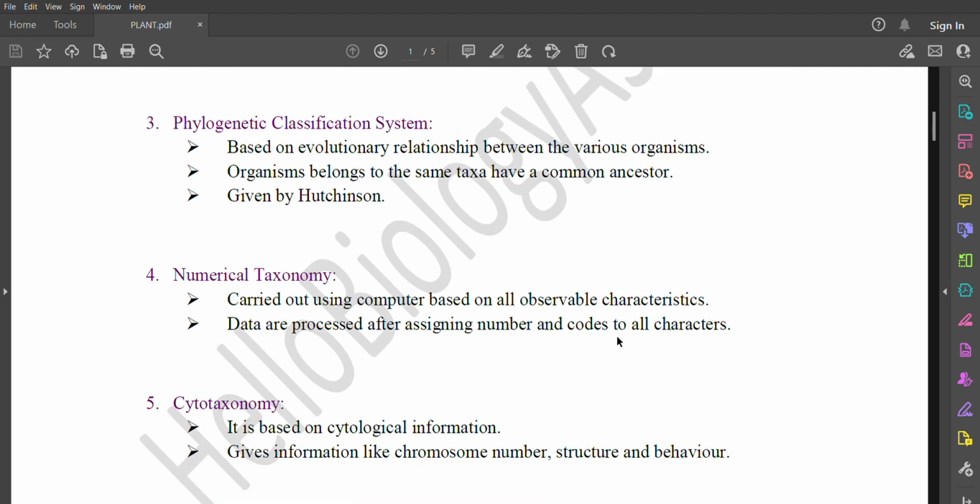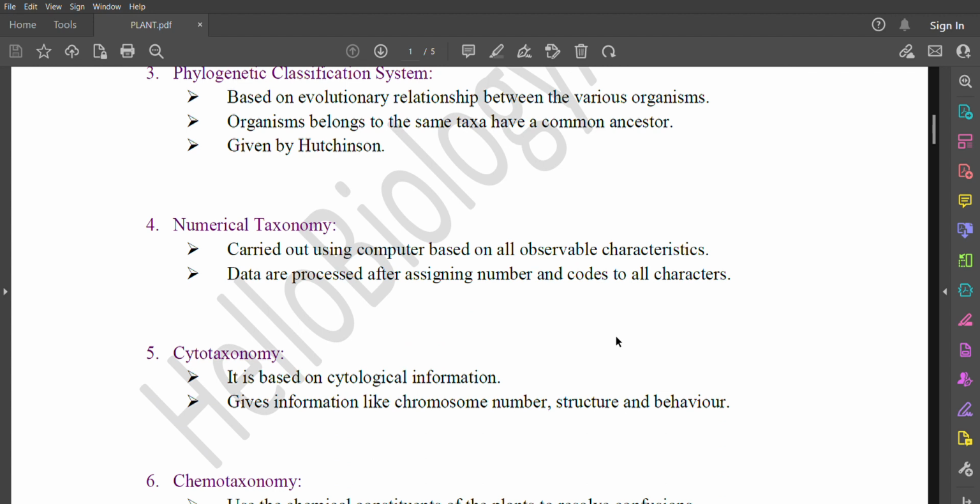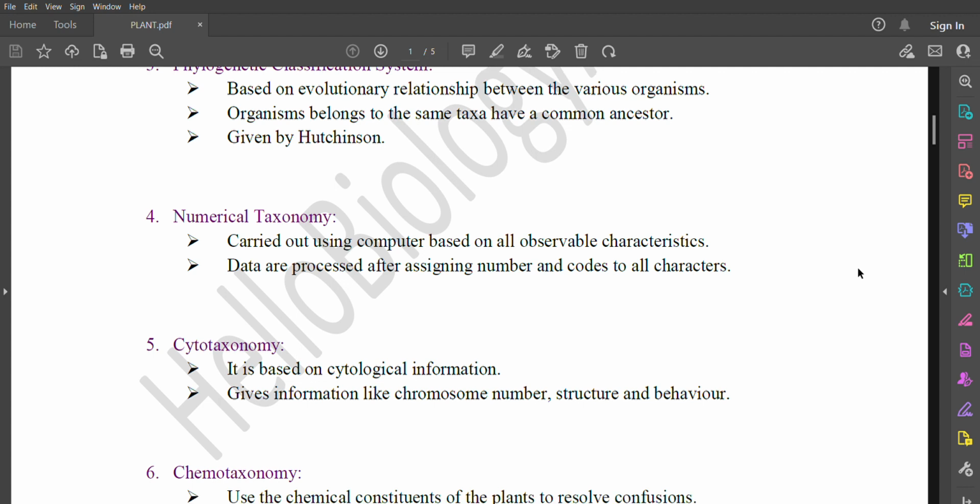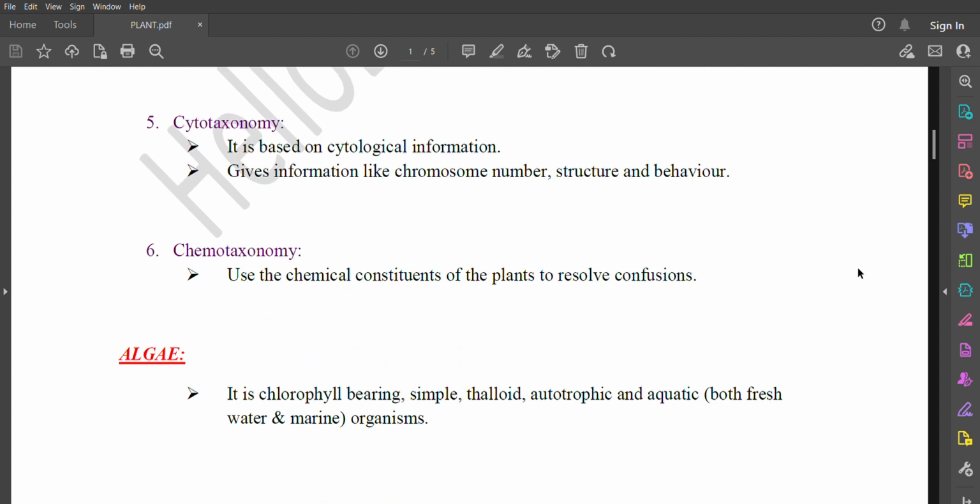Numerical taxonomy. This taxonomy is carried out using computers, based on all observable characteristics that are processed after assigning numbers and codes to all characters. Cytotaxonomy. It is based on cytological information. It gives information like chromosome number, structure, and behavior. Chemotaxonomy. It uses the chemical constituents of the plants to resolve confusions.